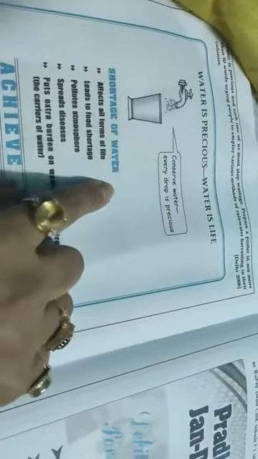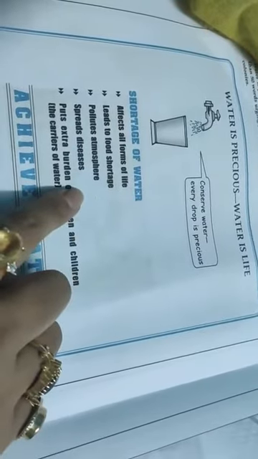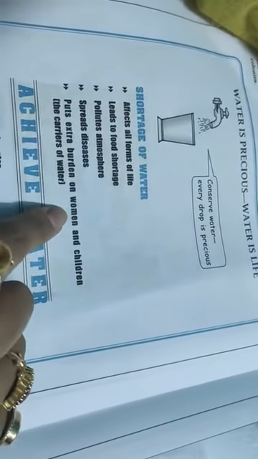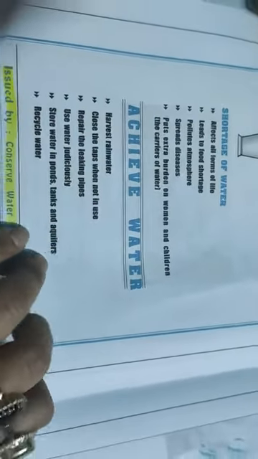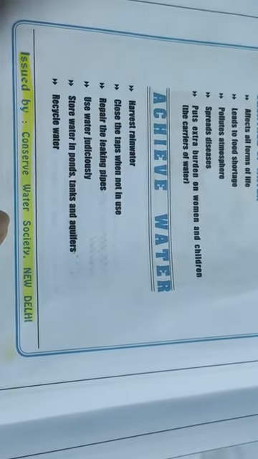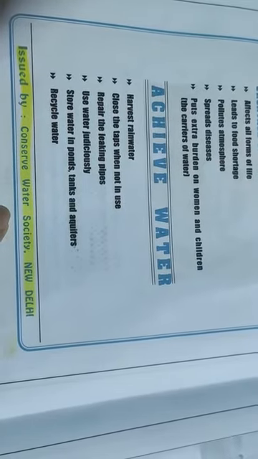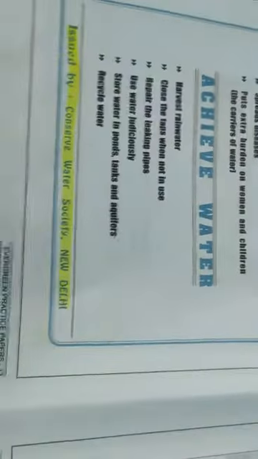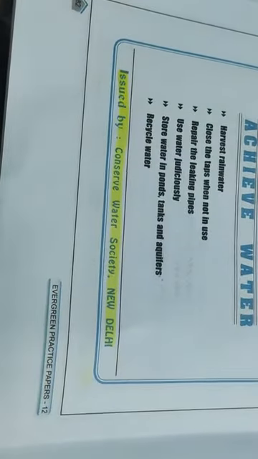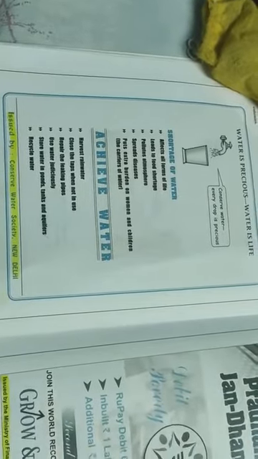Okay. Shortage of water affects all forms of life, leads to food shortage, pollutes atmosphere, spreads diseases, puts extra burden on women and children who are the carriers of water. Achieve water. Harvest rainwater. Close the taps when not in use, repair the leaking pipes, use water judiciously, store water in ponds, tanks and aquifers, and recycle water. And then it is issued by Conserve Water Society, New Delhi. So here you saw a nice poster on the importance of saving water.